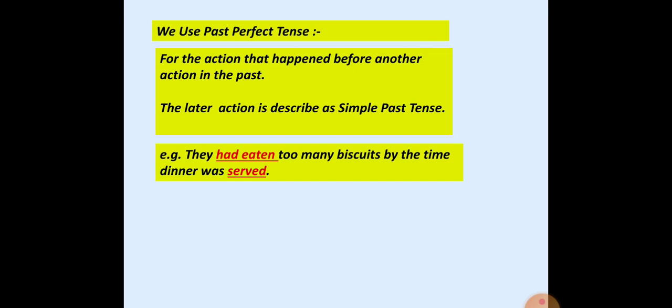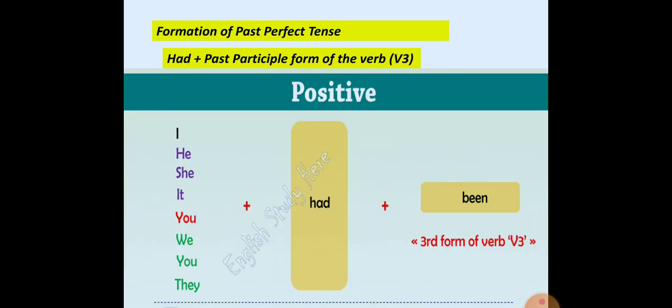Now we are going to see the sentence formation of the past perfect tense. The basic rule is we always use the helping verb had. Has and have are used for the present perfect tense. Had we use for the past perfect tense: had plus the past participle form of the verb, that is verb 3 format. Clear?